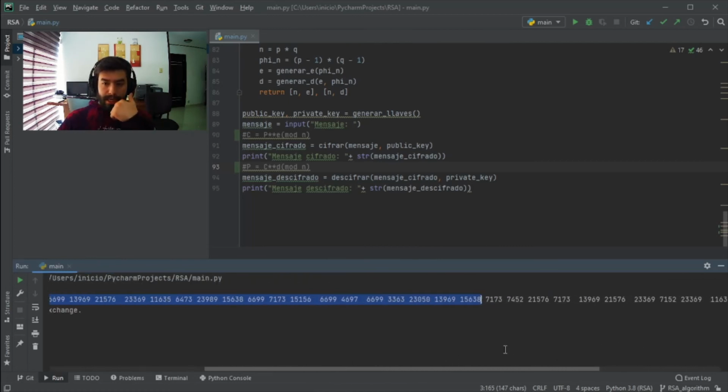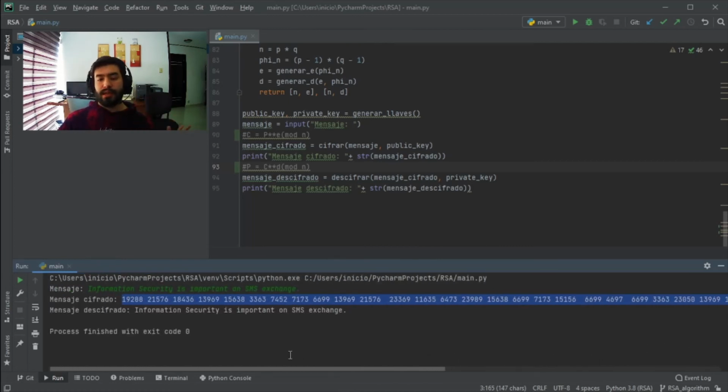and we're going to get numbers that we cannot know if they're numbers, letters, or symbols, because they're encrypted with two prime numbers, and the computations needed to know which prime numbers were used to generate this key would be really long, and it would be almost impossible. The best way to know these keys would be by trying to guess.